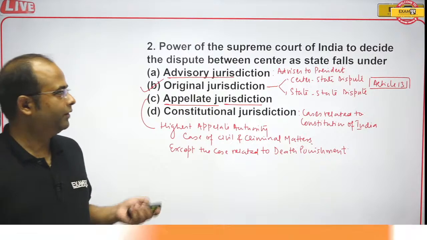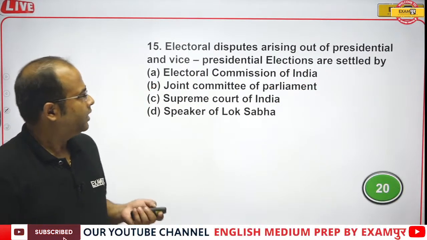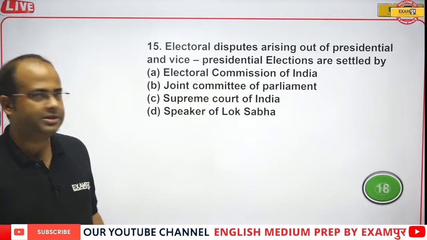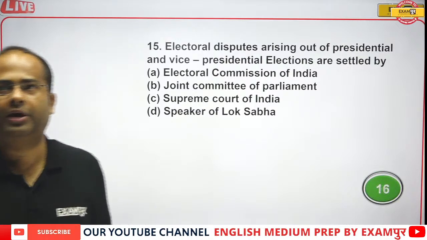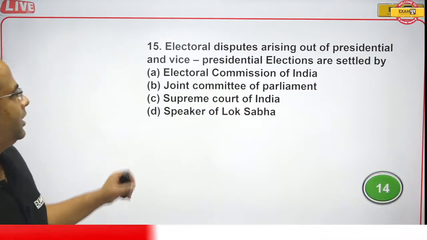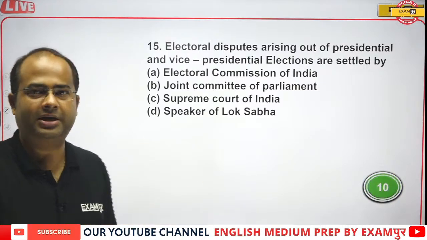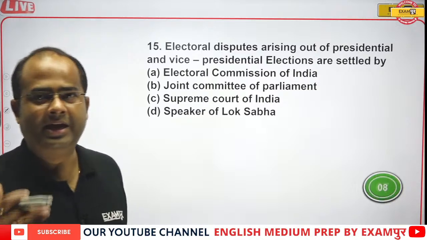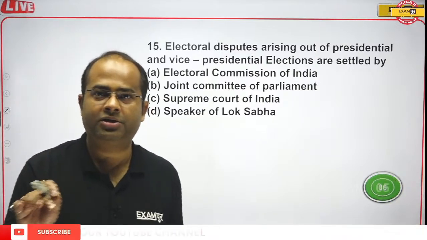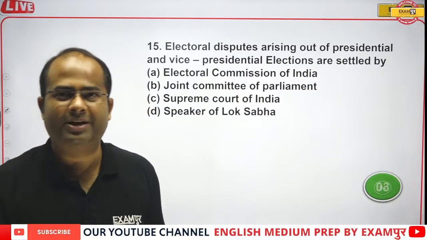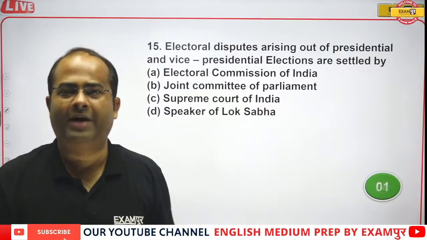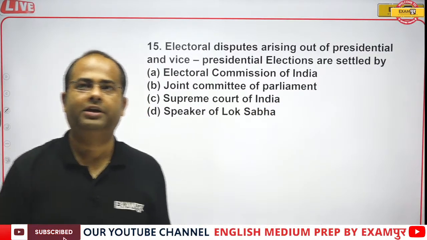Now we will be moving to the next question. The next question is very easy. Let's see how many of you can answer this. The electoral disputes arising out of the president and vice presidential election are settled by. So if there is any dispute in the election of president and vice president, which is the final authority to give the decision?